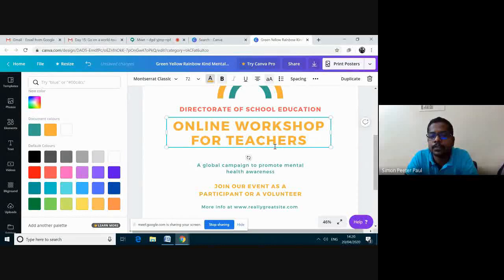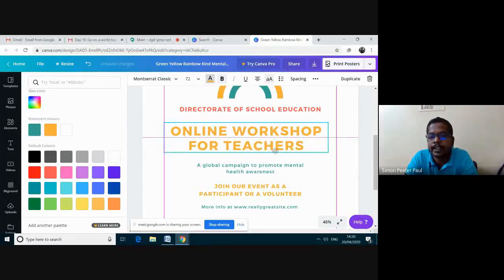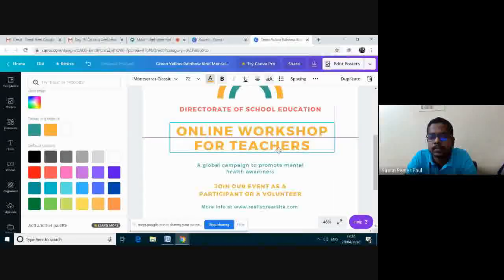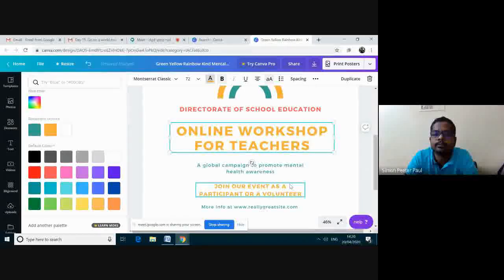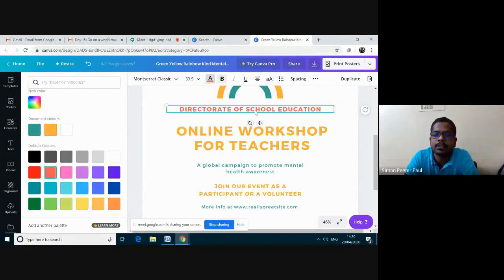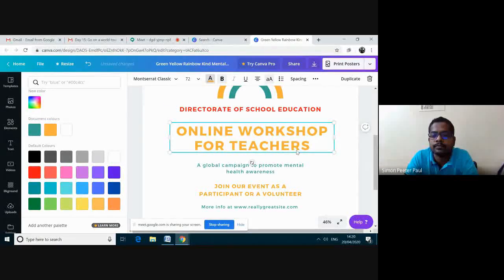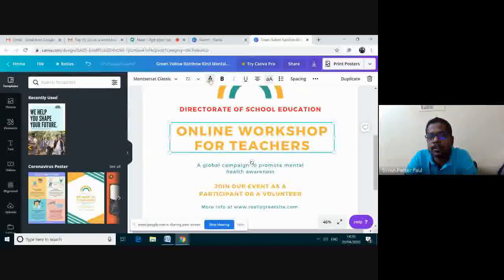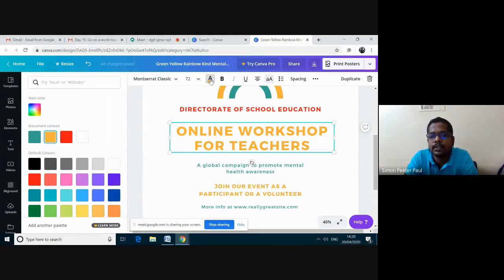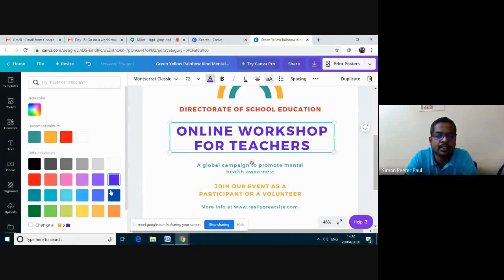I think this one is okay, I can move. Now I want to change this color. This one is a little dull, right? Now I'm clicking here. Again, I'm going for this text color. I'm going down and changing the color.